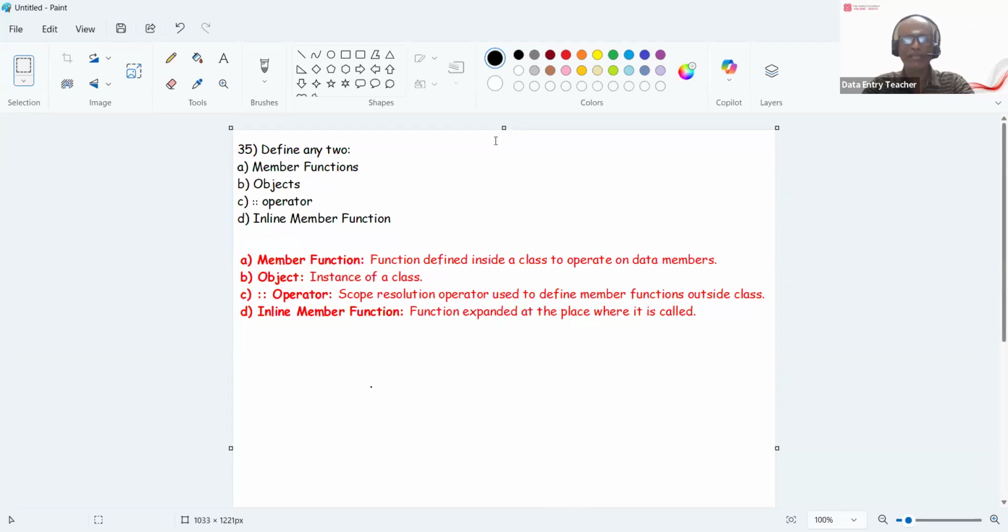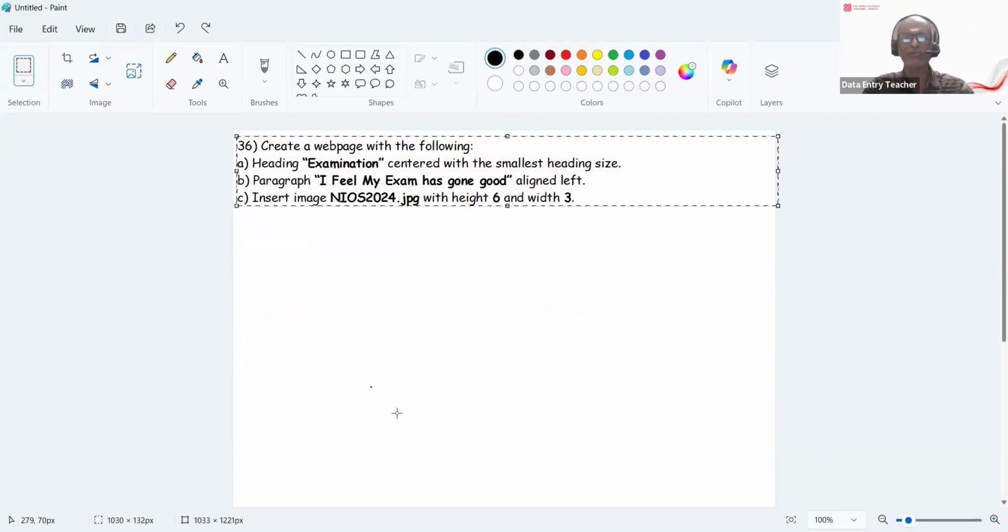That is creating a web page. 36th question. Creating a web page. See, for a web page they will give you the code. You have to write the code. That's it. They will give you the questions. Create a web page with the following heading. You have to create a heading examination with the smallest heading size. So head size, h6 you can give. Paragraph, I feel my exam has gone good. Align the left and insert image NIOS 2024.jpg with a height 6 and width 3. So this is the question.